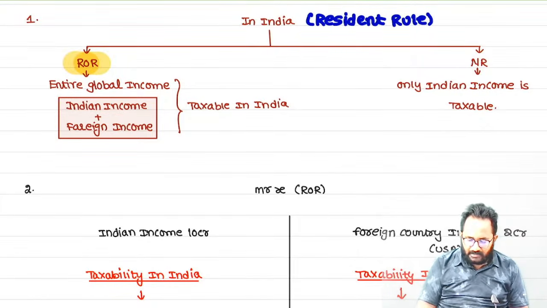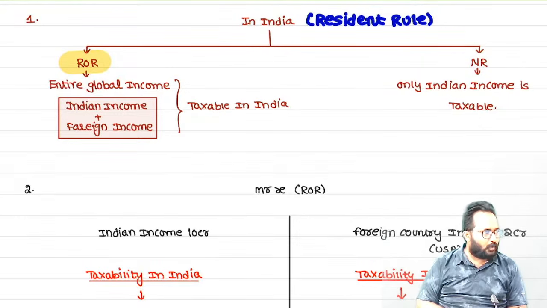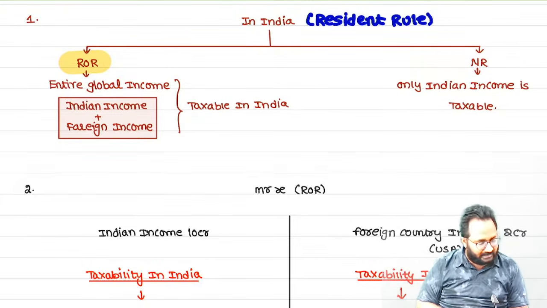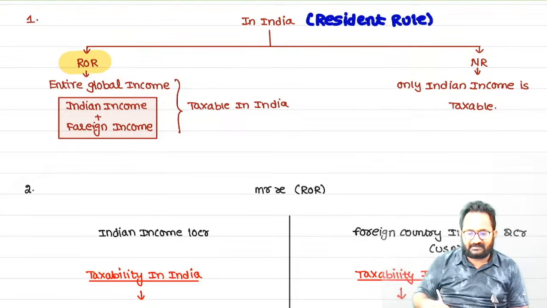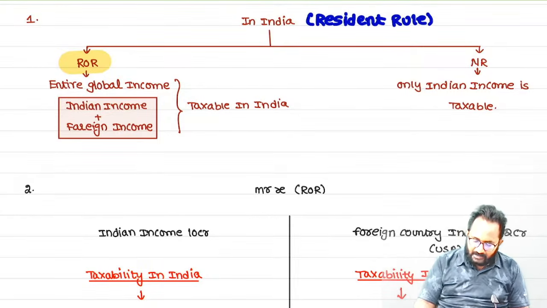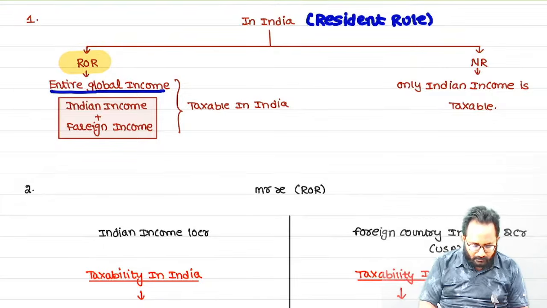If you got a residential status as ROR, resident and ordinary resident, then which incomes are taxable in India in your hands? The entire global income is taxable in your hands. What do you mean by global income? Indian income plus foreign income. The entire global income is taxed in your hands in India. That is what global income means: Indian income plus foreign income.